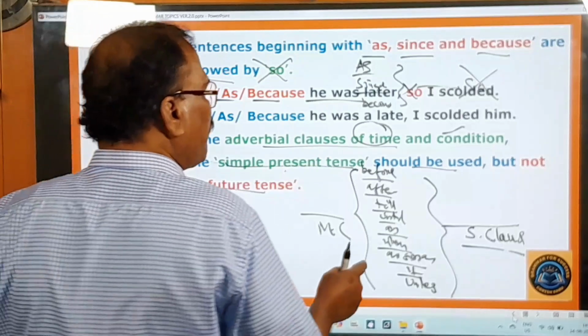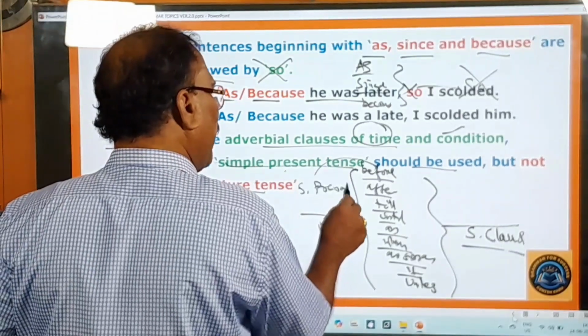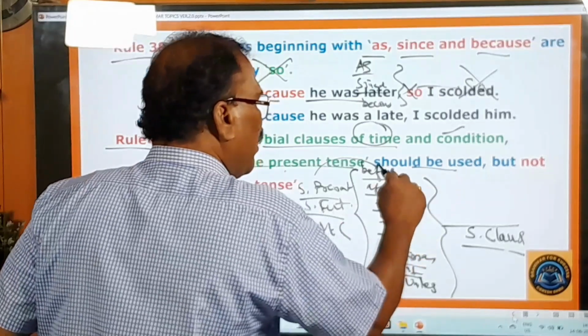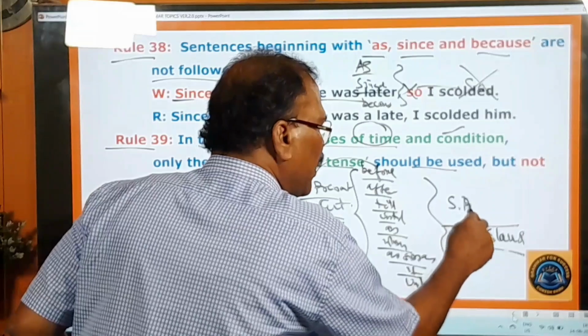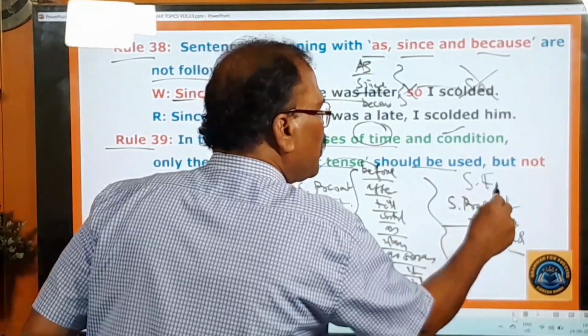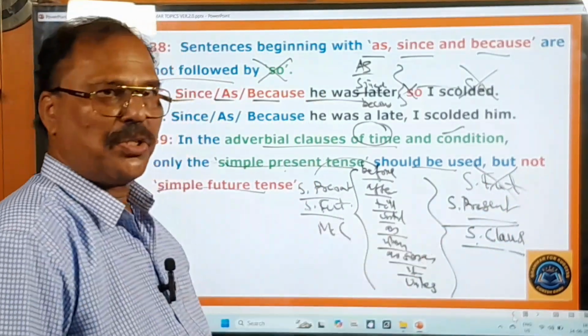So therefore, whenever there is simple present or simple future in the main clause, in the subordinate clause beginning with any one of them, there must be used only the simple present, but not simple future. Simple future should not be used, but only simple present should be used.